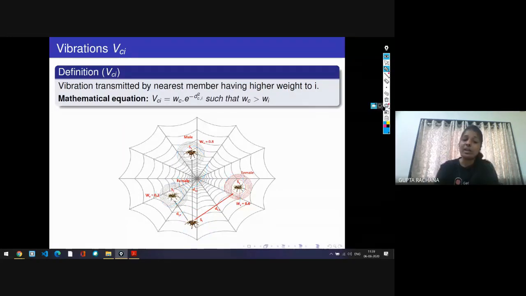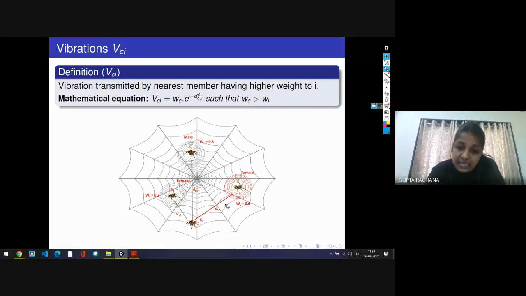So what happens? The spider crawls on the web and changes its position, and while changing the position it produces vibrations. The characteristic of the spider is that they have precise vibration senses. Also they can distinguish the individual vibration intensity spread on the same web. So vibration is the important characteristic, or we can say the parameter, through which they share their information with other spiders.